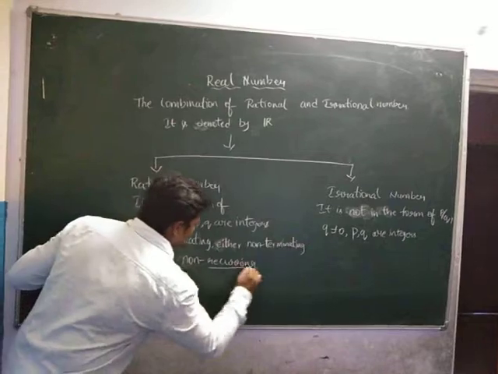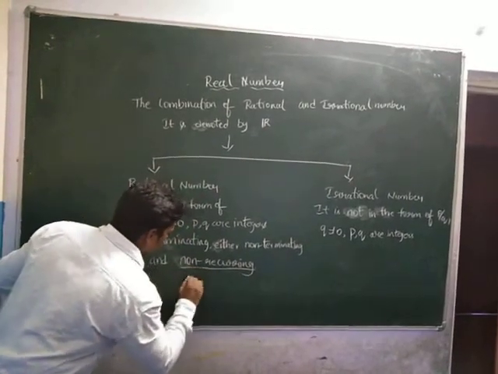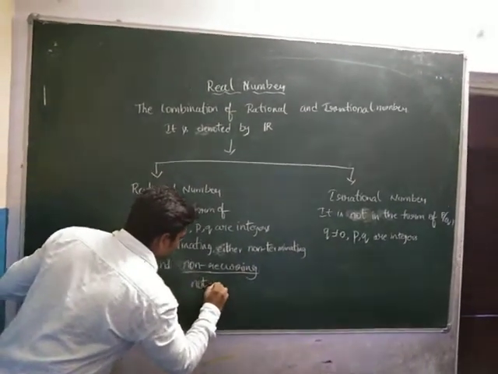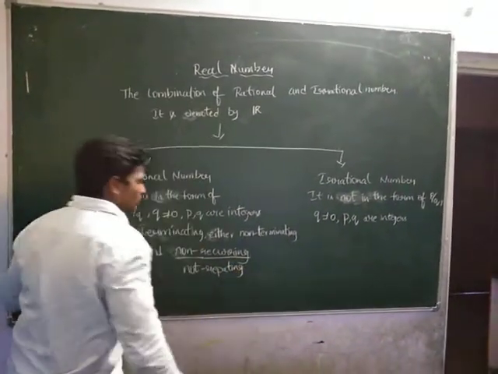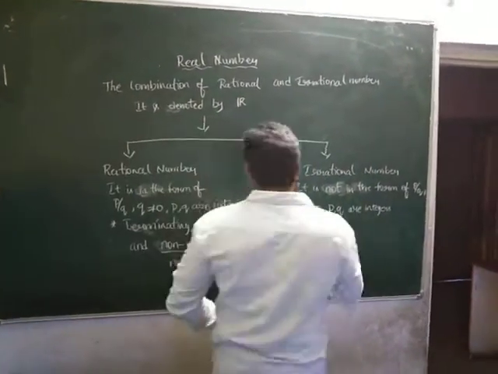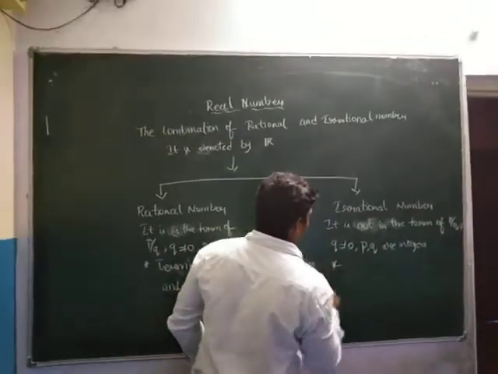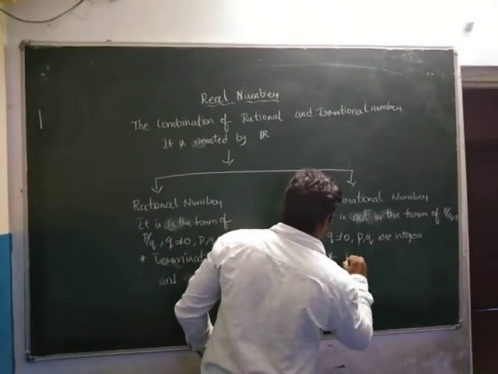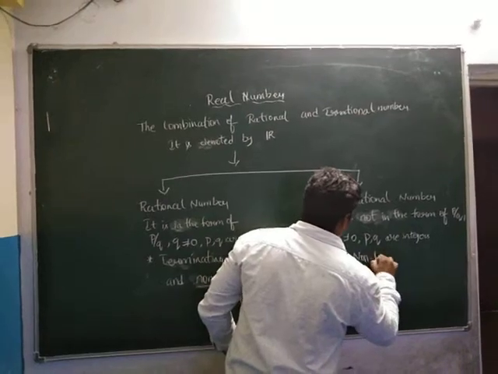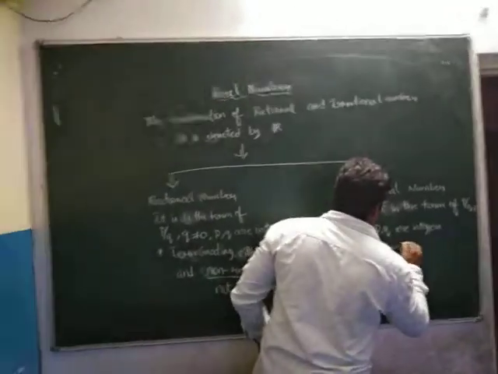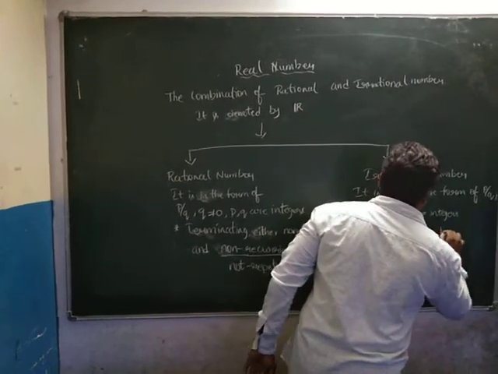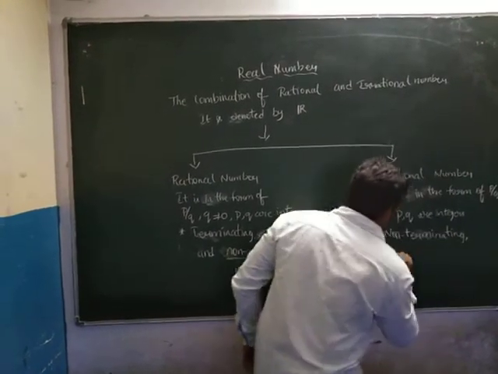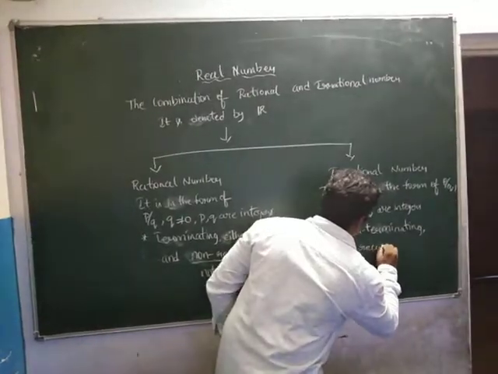Recurring is nothing but repeating. Irrational numbers are non-terminating and non-recurring.